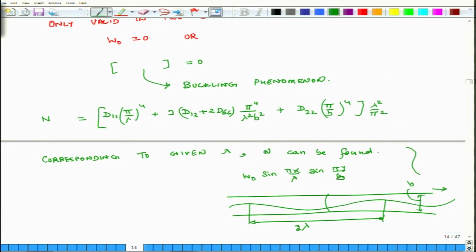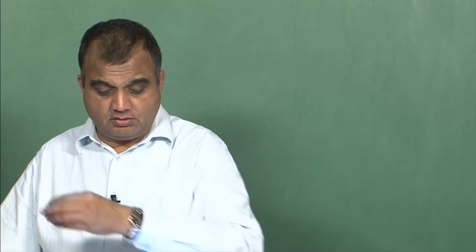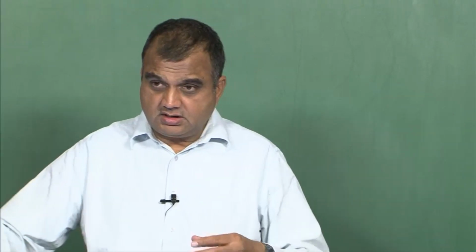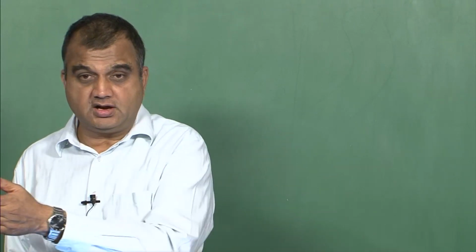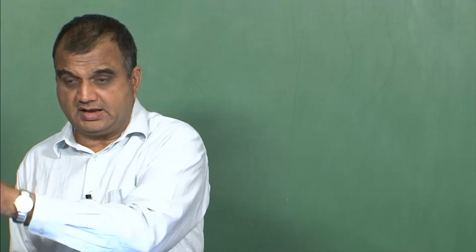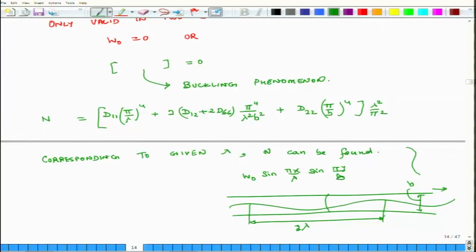So, corresponding to any lambda I can calculate an n. So, what that means is that the plate, you keep on loading it, and after some time it will buckle, and as I keep on increasing the load, the wavelength will keep on changing. Okay. And this change will keep on happening continuously. It will not happen at discrete values. So, as I keep on increasing the load, as I increase n, what will happen to lambda?